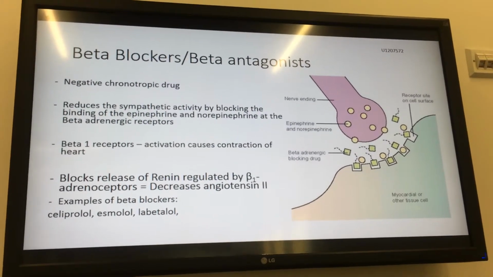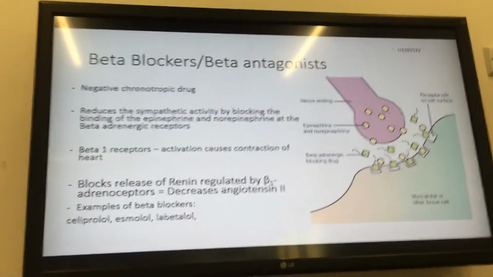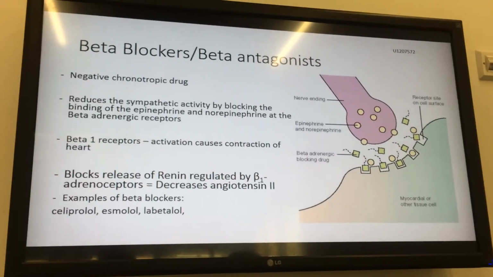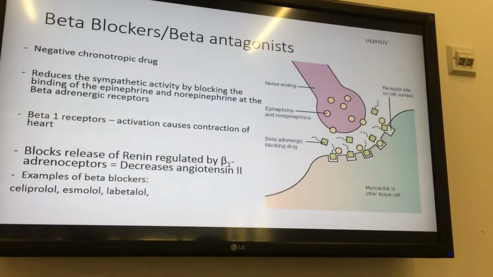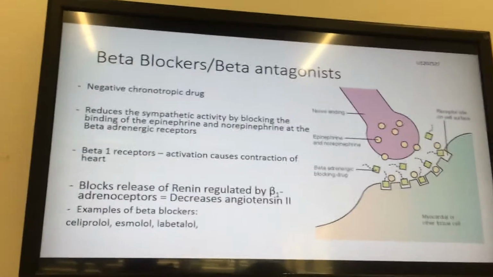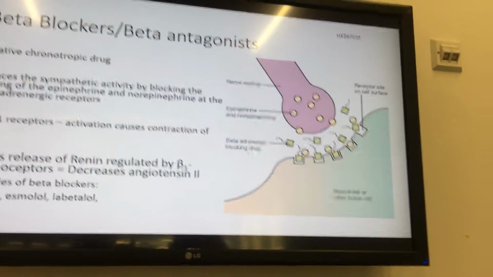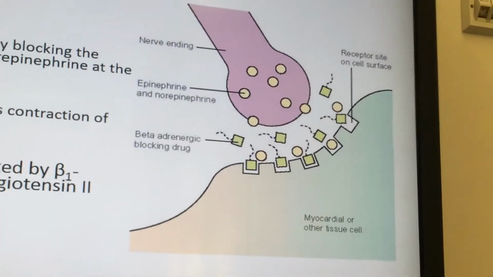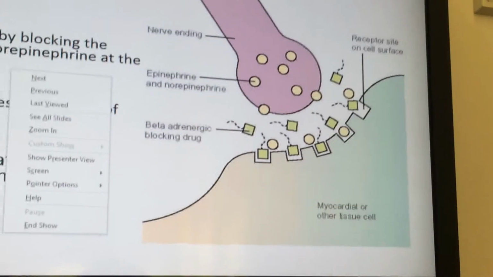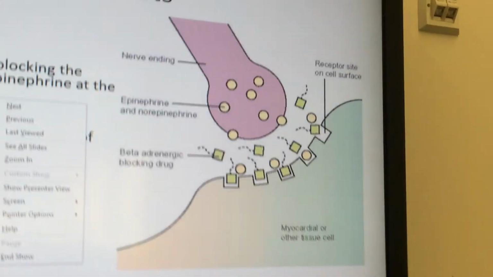Beta blockers are also commonly known as beta antagonists, beta adrenergic antagonists, or beta adrenergic blockers. These are negative chronotropic drugs which help decrease heart rate and reduce blood pressure. Beta blockers reduce the workload on the heart by blocking the effects of the sympathetic nervous system on the heart. When a nerve is stimulated, the nerve ending releases chemicals known as epinephrine and norepinephrine, which stimulate the beta-adrenergic receptors. If the beta-adrenergic receptors on the heart, also known as beta-1 cardiac receptors, are activated, this tells the heart to contract very fast, causing an increase in the force and rate of the heartbeat, hence leading to hypertension.